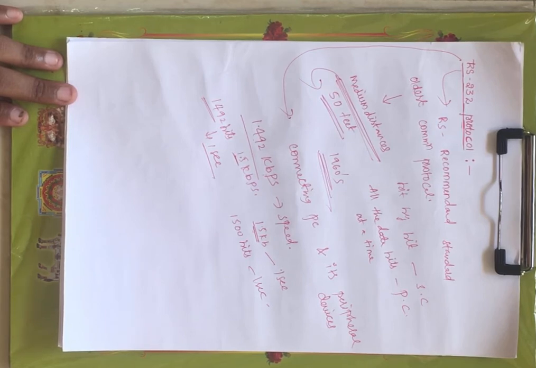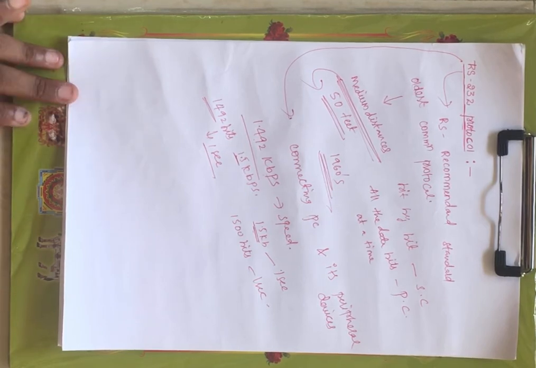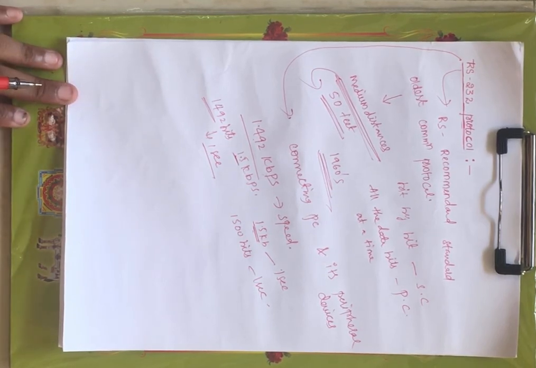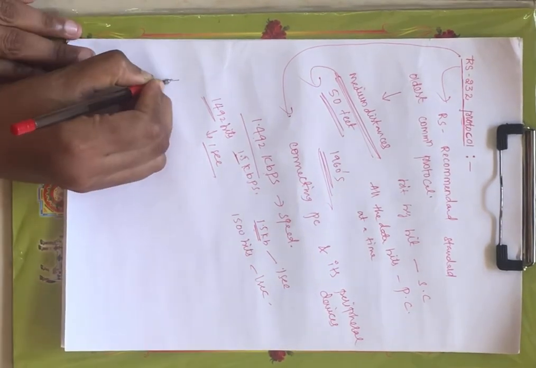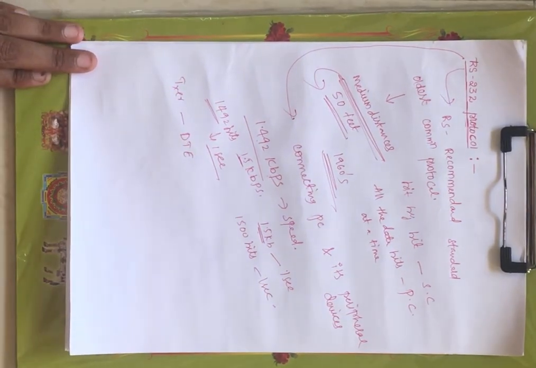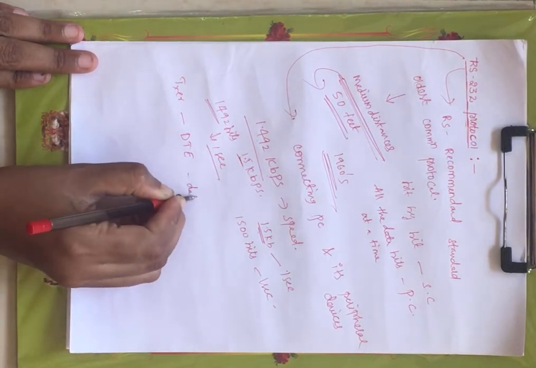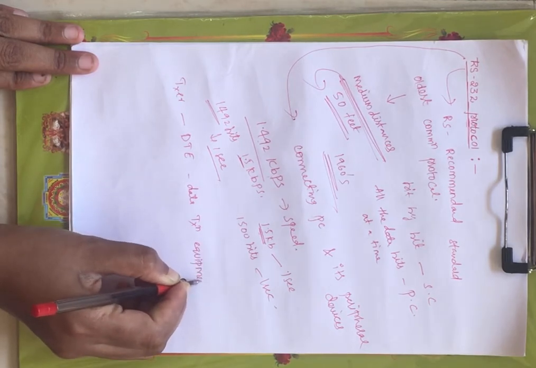Now this is a cable that is connected between your computer and its peripheral devices in order to transfer the data between computer and its peripheral devices serially, right? RS-232 is used for connecting computer and its peripheral devices. Now computer, that we call the transmitter. The transmitter in this particular protocol, we define it as DTE, which is nothing but data transmission equipment, which is nothing but transmitter, right?